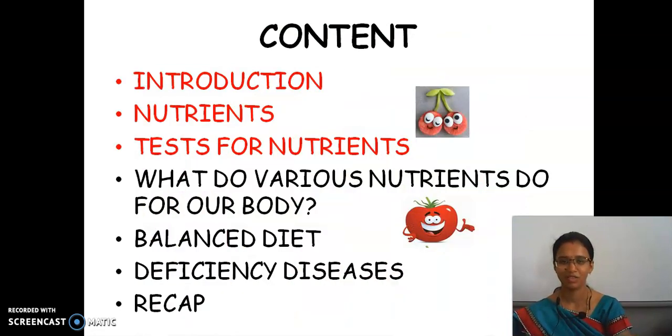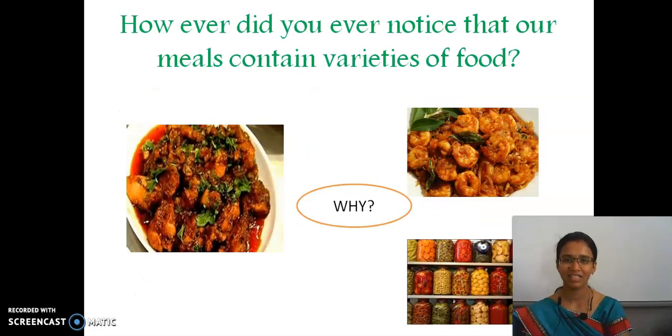Next. These are all the contents which we are going to see today. The first one is introduction, next nutrients, test for nutrients, and the remaining will be taught in the next class. They are what various nutrients do for our body, balanced diet, deficiency diseases, and then we will have a recap. Now we will look into the lessons. First,